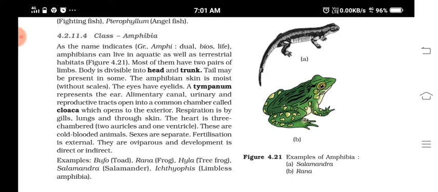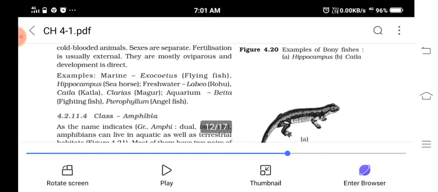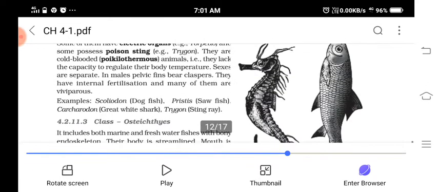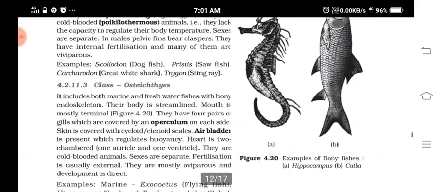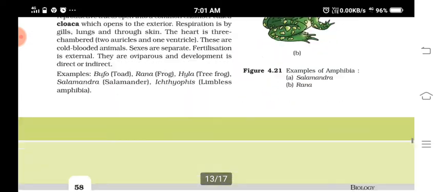Examples of this are, okay, toad, frog, tree frog, salamanders. Okay, so all these are examples. Okay, Bufo, Rana, Hyla, Salamandra. And for bony fishes, what are the examples? Hippocampus, Catla. Okay, so these are examples of what?